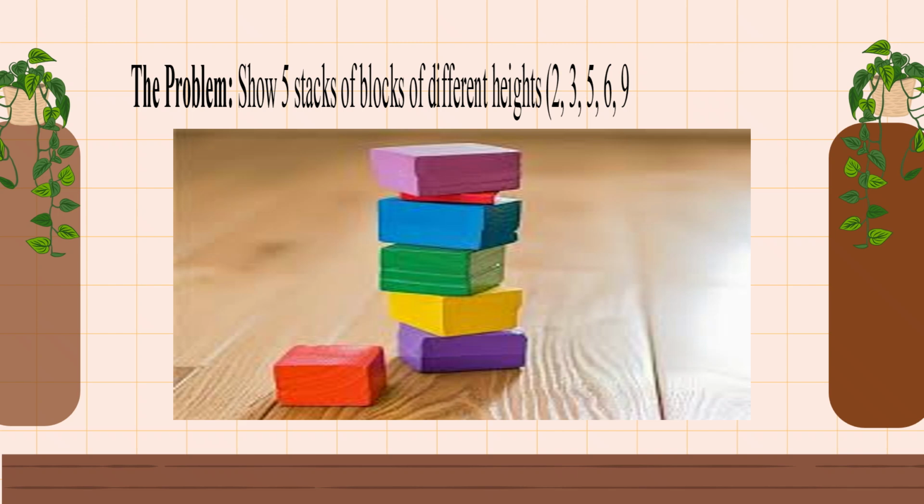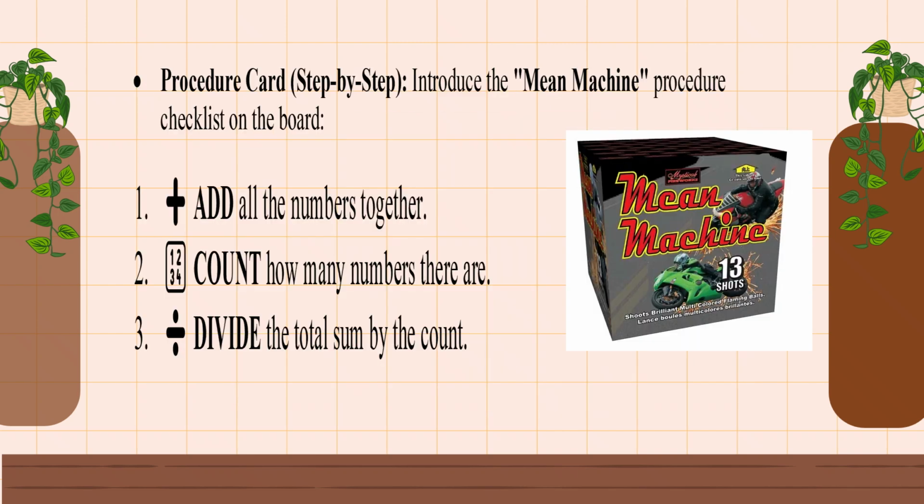Now, here is the problem. It shows 5 stacks of blocks of different heights. So the bottom is 2, 3, 5, 6, and the top is 9. All right, do you think it will be balanced? It's up to you.